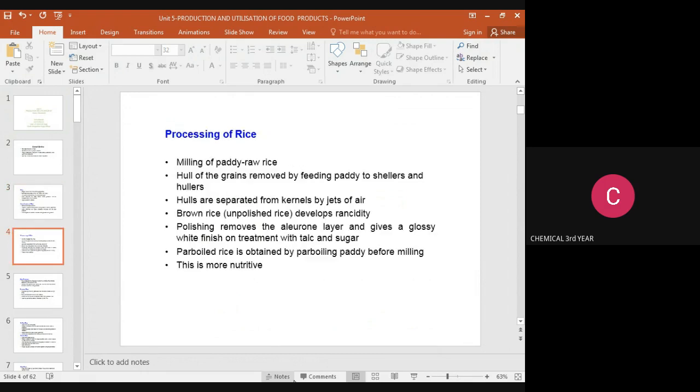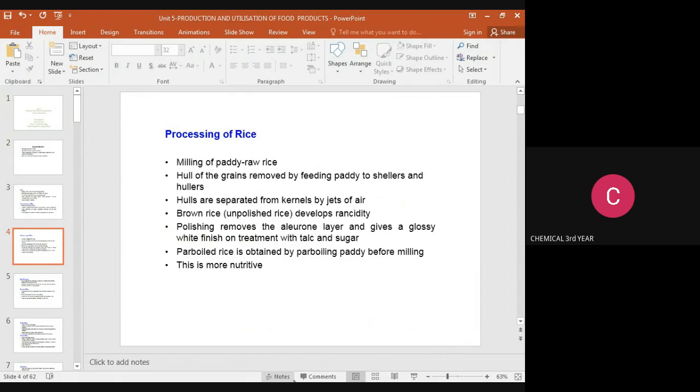Then how is the rice processed? It is the milling of paddy to raw rice. The hull of the grains is removed by feeding the paddy to shellers and hullers. The hulls are separated from the kernels by a jet of air. By passing a jet of air, we are removing the hulls.